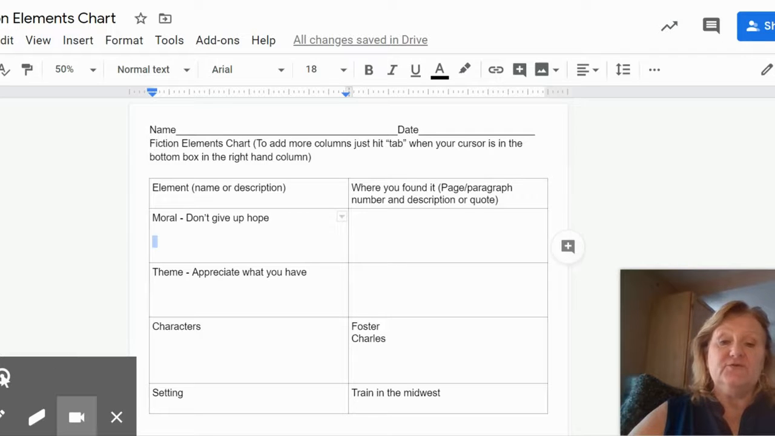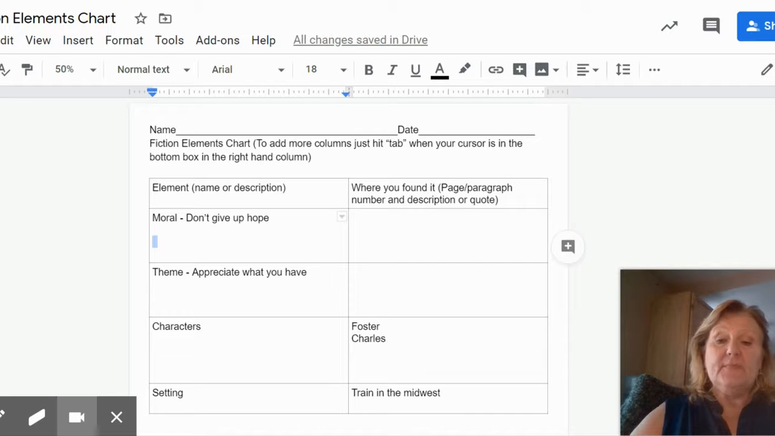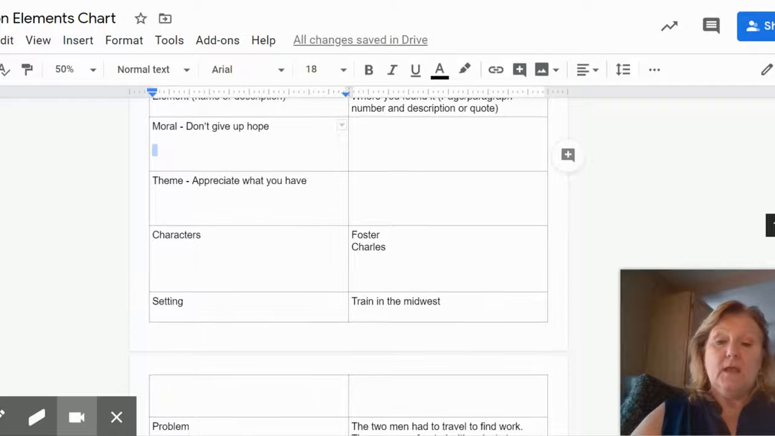So what I'd like you to do is to fill in this portion right here where you found it, and you can even quote it if you'd like. The next element of fiction that we're going to look at is the theme. So we talked about this when we did this in class, and we decided that one of the themes was to appreciate what you have. The men learned this at the end of the story after they survived the storm at the Dust Bowl.